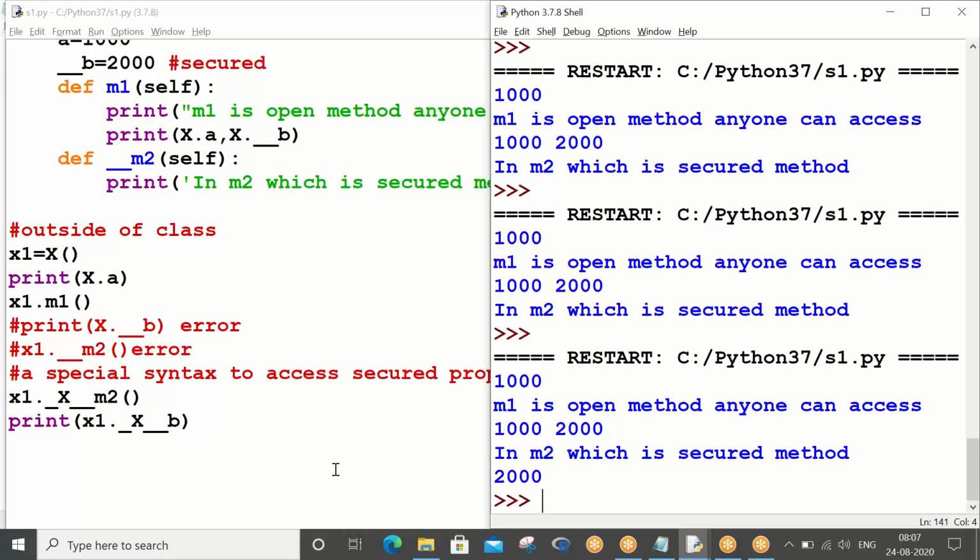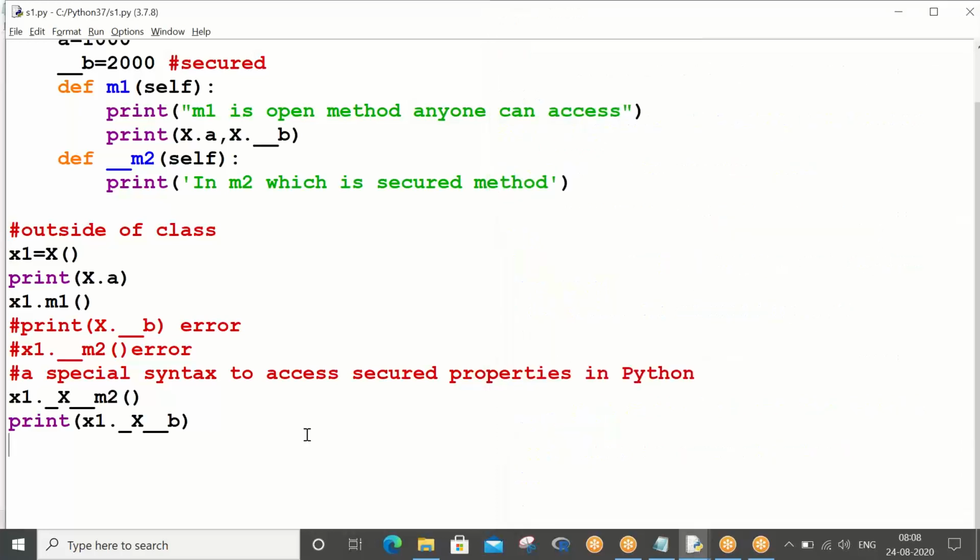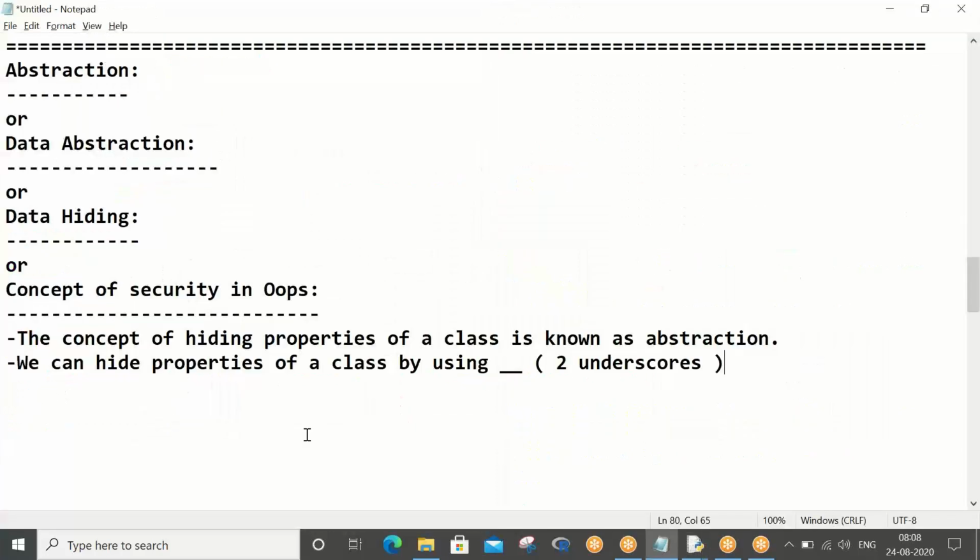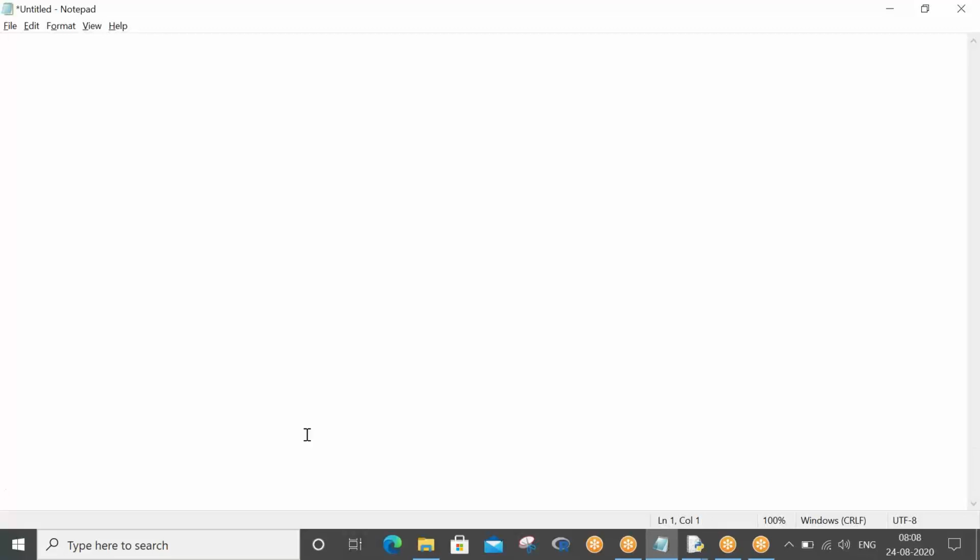Okay, shall I proceed? Okay, now let me go ahead. As long as you don't know the special syntax, the secure methods are secured only. No, Sakit.